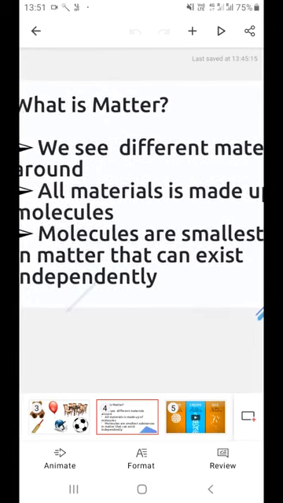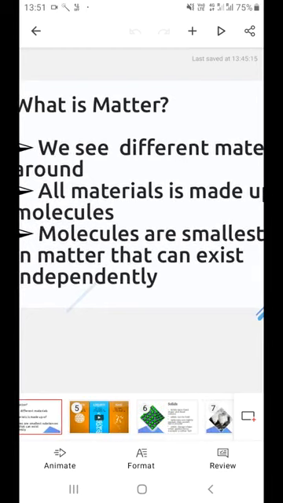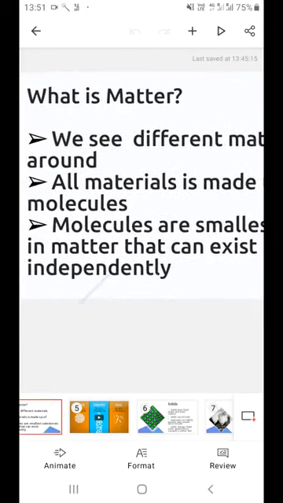Okay, let us see more about the three different states of matter. Before that, what is matter? In simple language, anything that occupies space and has weight is called matter. And matter is made up of materials. Materials have molecules in them, and the definition of molecules is: molecules are the smallest substances in matter that can exist independently.